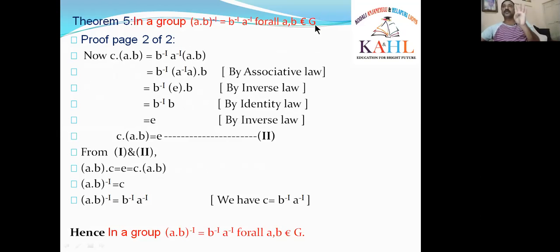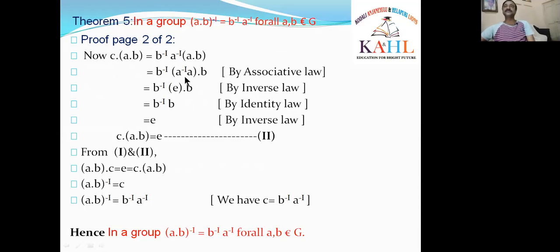Group means four laws will be satisfied. Again, I am repeating the group definition. What are the four laws in a group? Closure law, associative law, identity law, inverse law. I am using the second law, that is the associative law, now for these three elements, A inverse, A, B. A inverse into AB becomes A inverse A into B by the associative law.